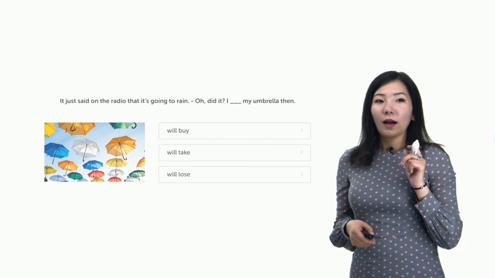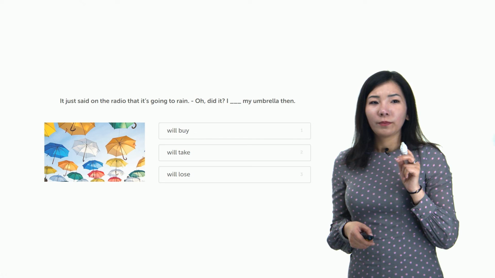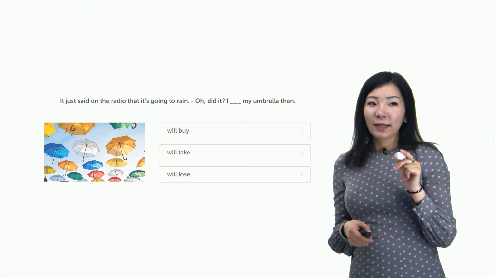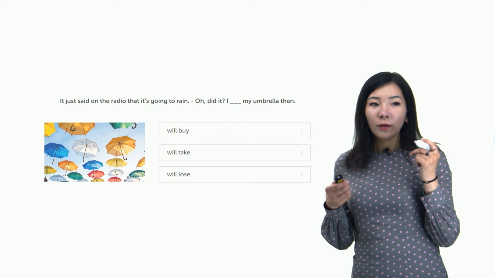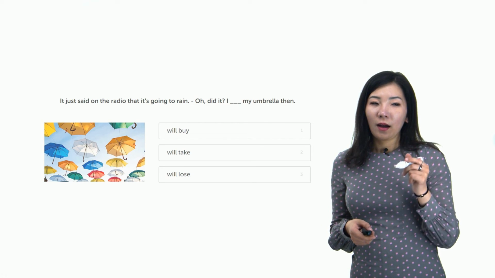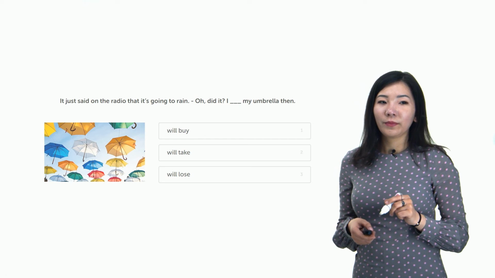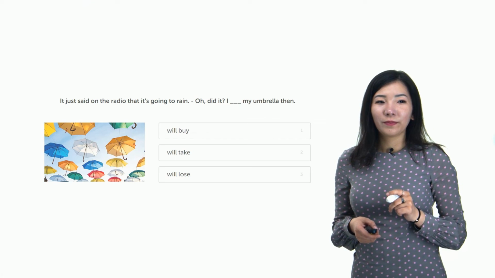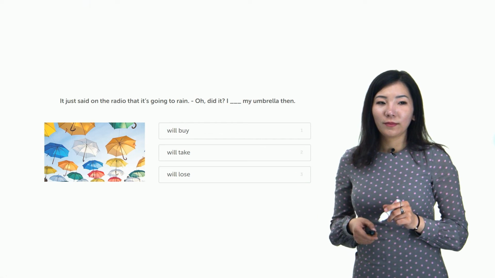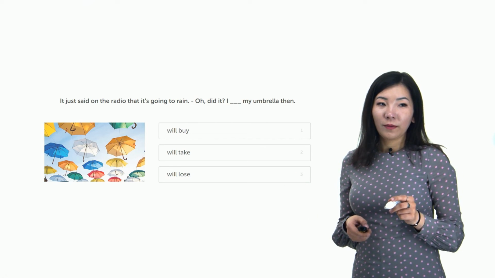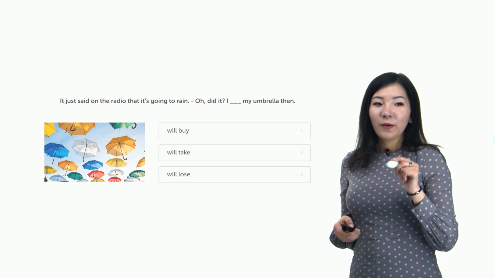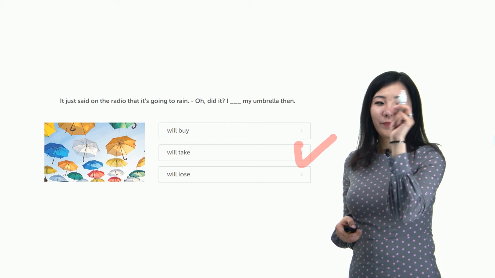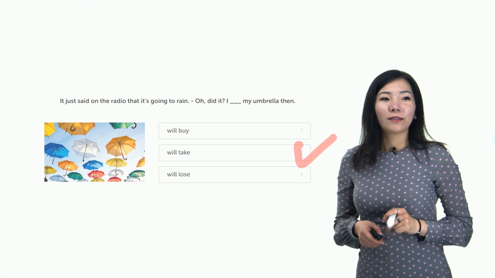Okay, it just said on the radio that it's going to rain. Oh, did it? I will take my umbrella then. What are we going to do with an umbrella if it's going to rain? So yeah, I will take my umbrella. We're going to take an umbrella, right? Okay, so next one.